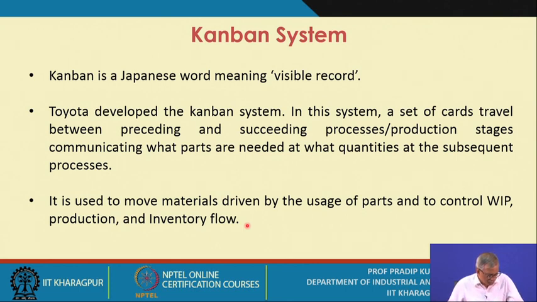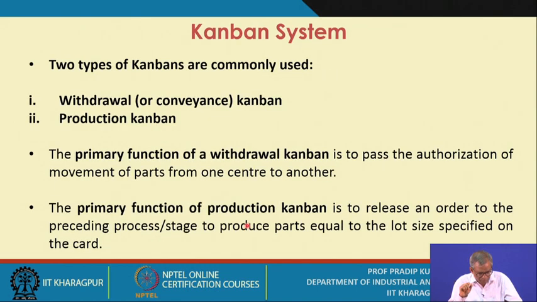The travel of materials, either in raw material condition or in semi-finished condition, the time of travel as well as the quantity, how many units you are transporting from the preceding stage to the succeeding stage, these are controlled by the Kanban systems.